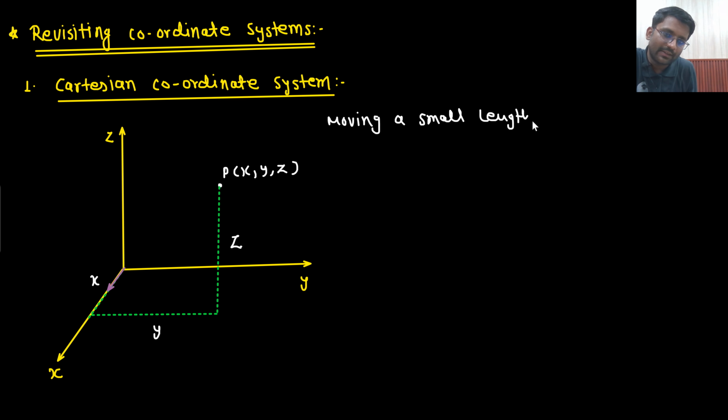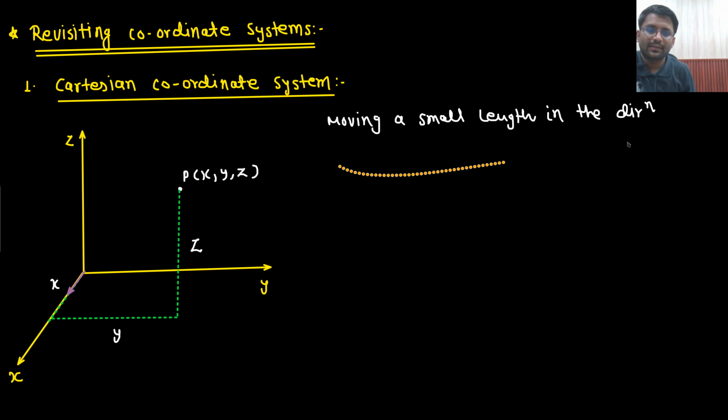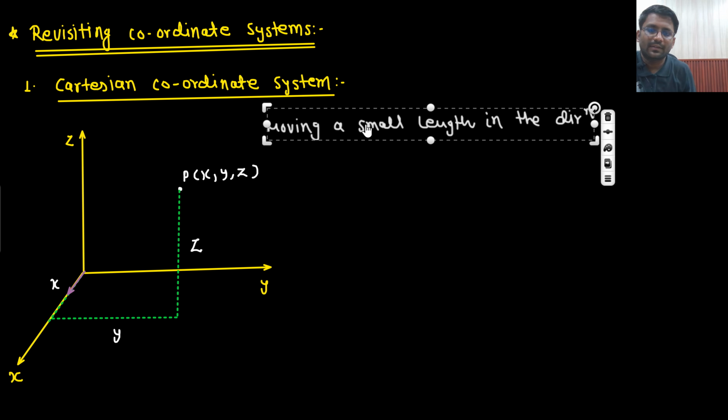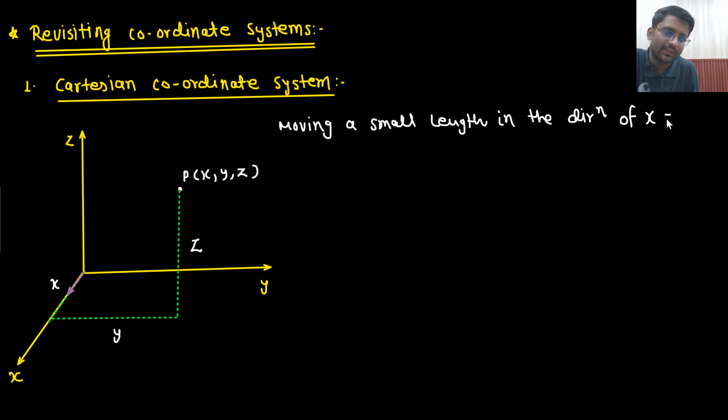Moving a small length in the direction of x will be equal to dx i cap.